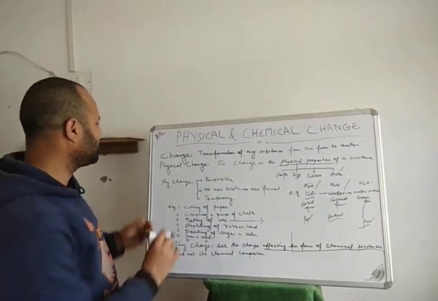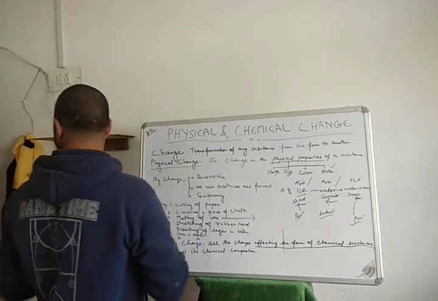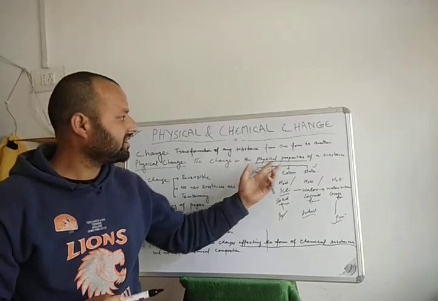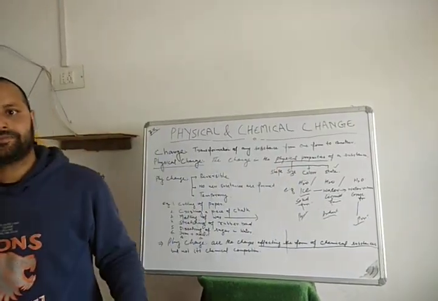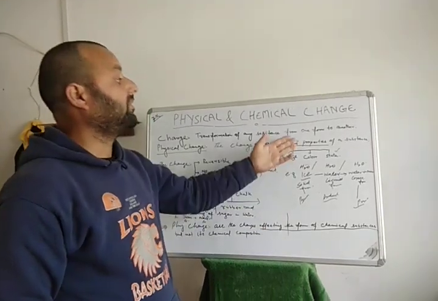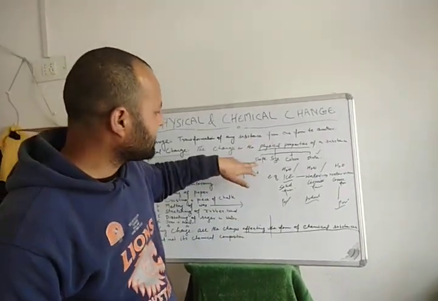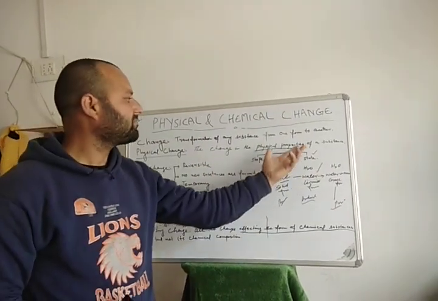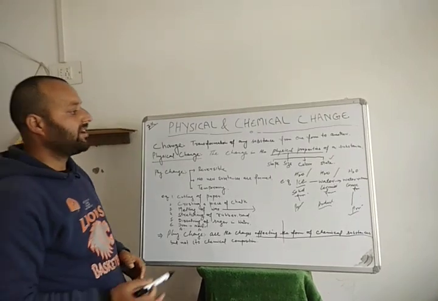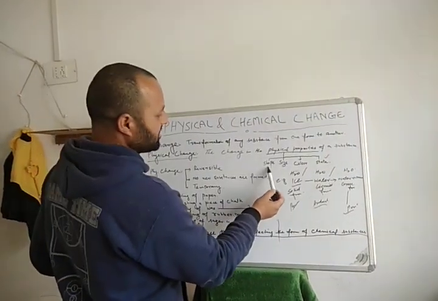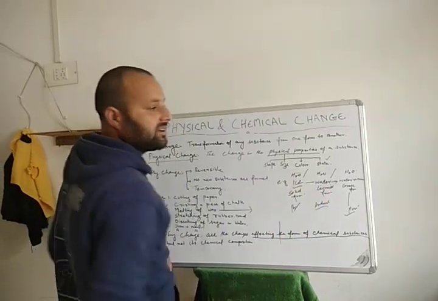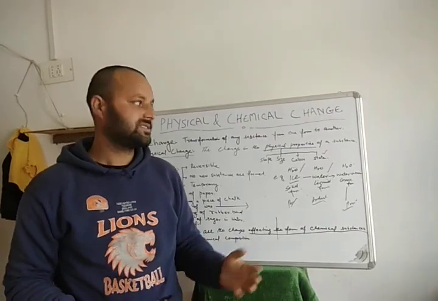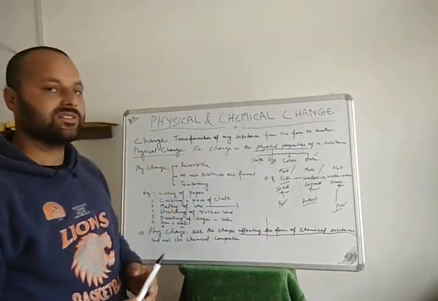Now, let's come to our topic, that is physical change. In physical change, the change occurs in the physical properties of the substances. What are the physical properties? Physical properties are shape, size, color, state. When the change occurs in shape, size, color, or state without a change in its chemical composition, we say this type of change is a physical change.